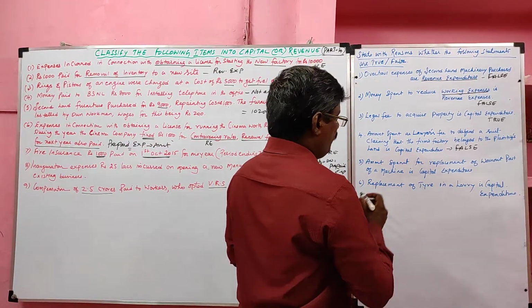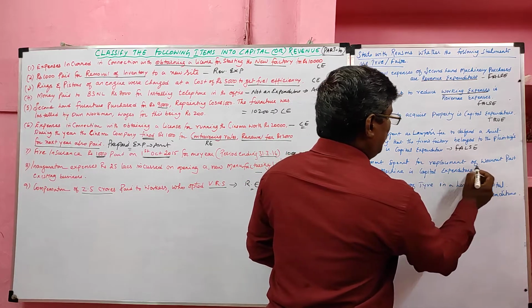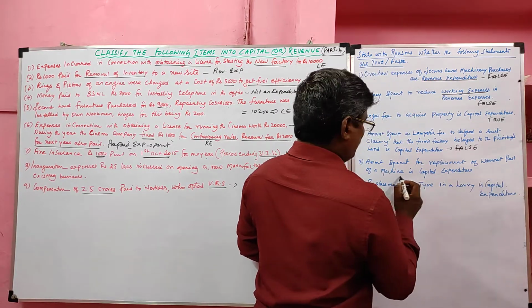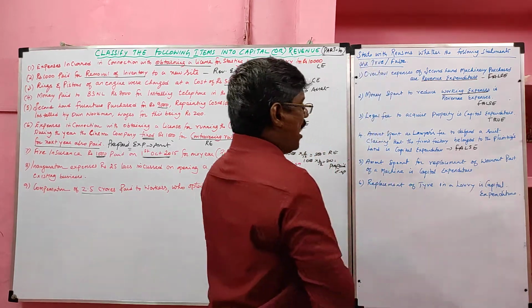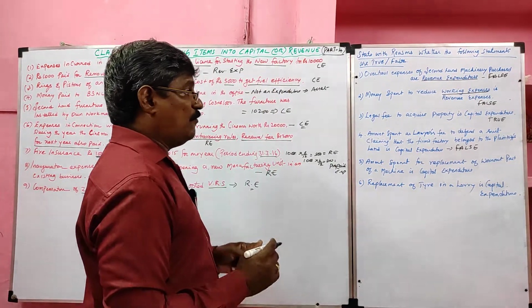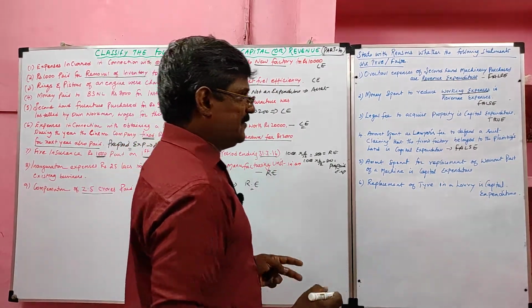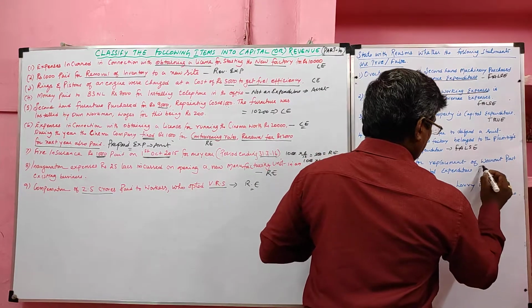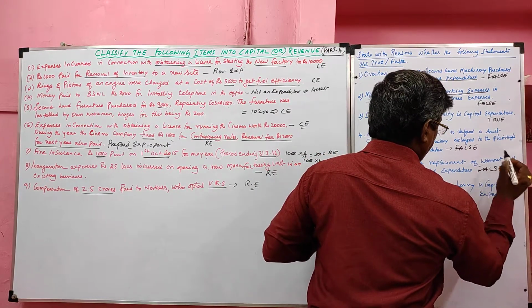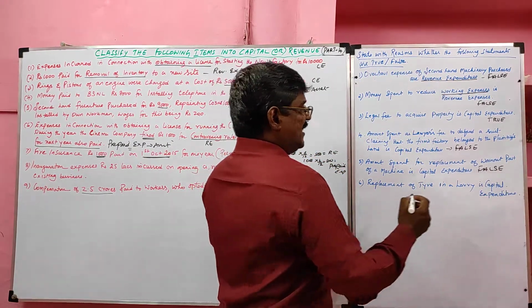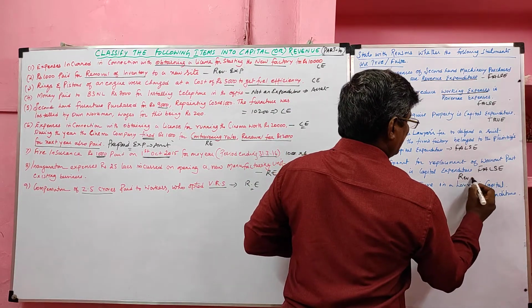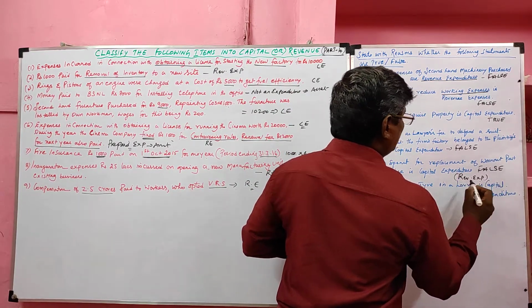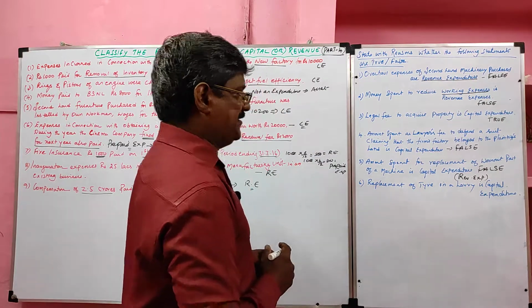Next, fifth one. Amount spent for replacement of a worn out part of a machine is a capital expenditure. This statement is false because it is a revenue expense, since this expenditure will not increase our profit earning capacity.